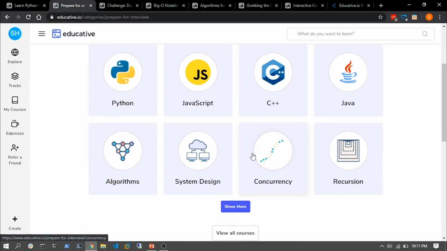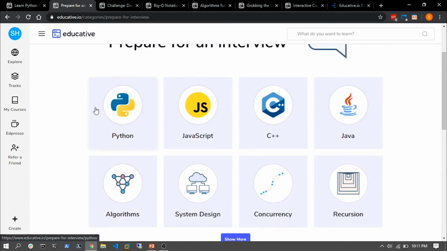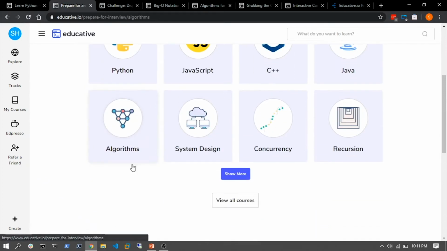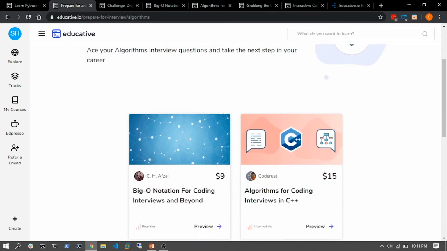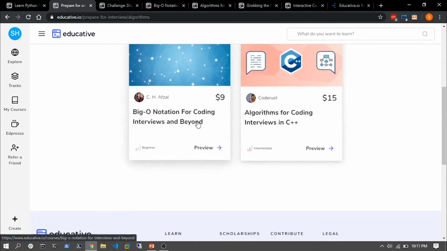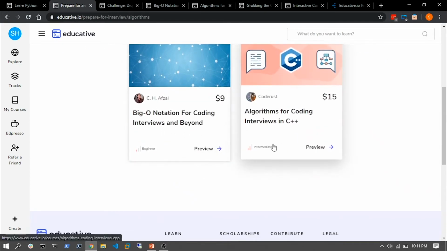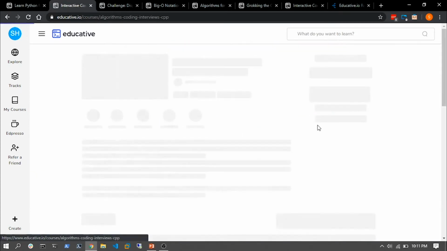But let's not stray further from the topic. Let's say you wish to learn algorithms and not particularly a programming language itself. What you can do is have a look at how you can prepare for algorithm interview questions. All right, so I can see there are two courses here. Let's have a look at this. This is an intermediate course on algorithms for coding interviews in C++.